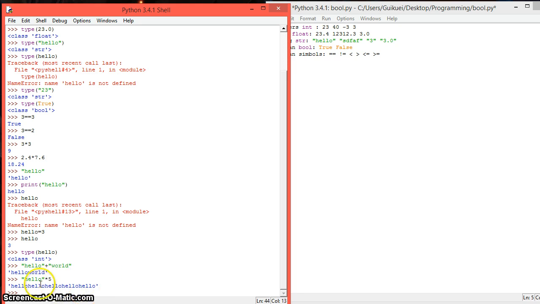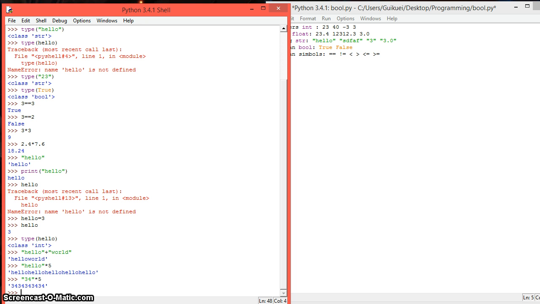So yes, the string is going to be useful for text, and also just remember that inside the quotation marks you can also have numbers. So this is not going to give you the result of multiplying 34 times 5. It's going to repeat 34, 34, 34, 34, 34.